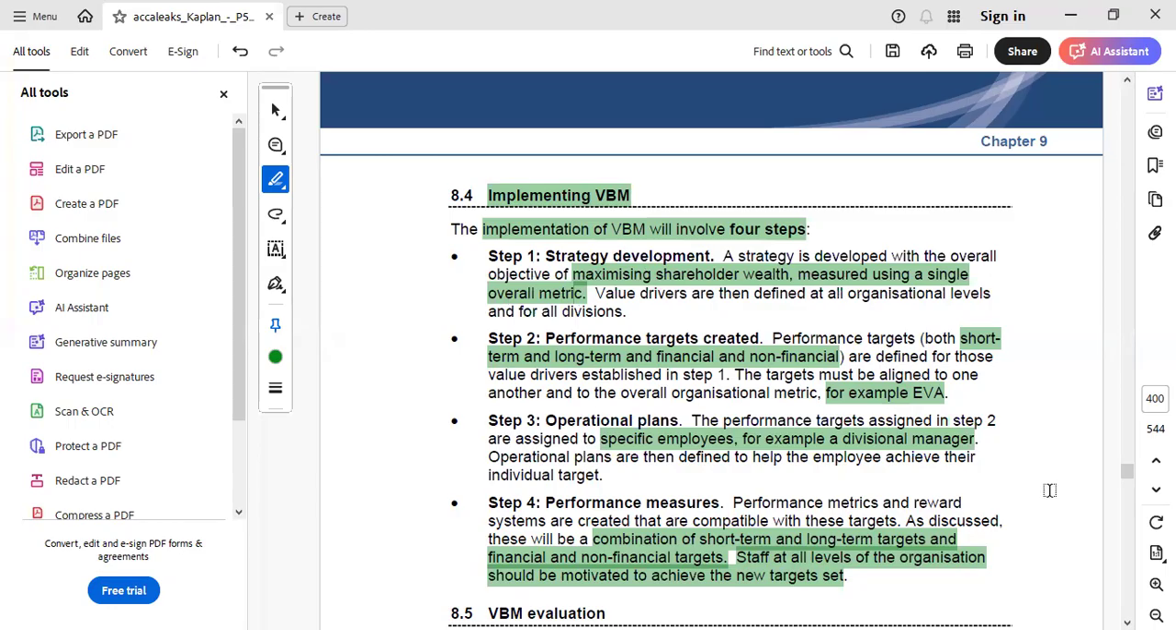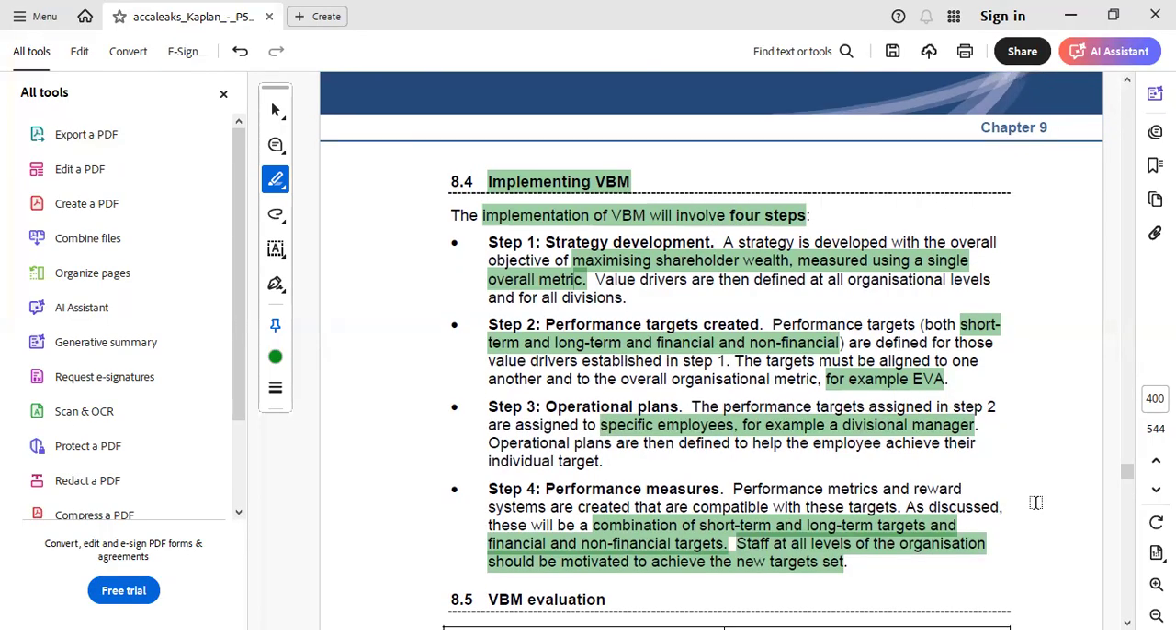So we can see how implementing VBM brings a huge change in the culture of the organization, wherein the employees or managers who earlier were more focused on the traditional performance measures will, after the implementation of VBM, get more focus on both long-term financial and non-financial measures. Not only that, a change in the reward system too takes place.